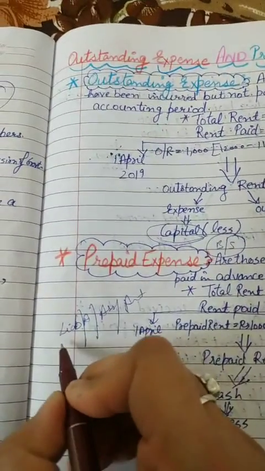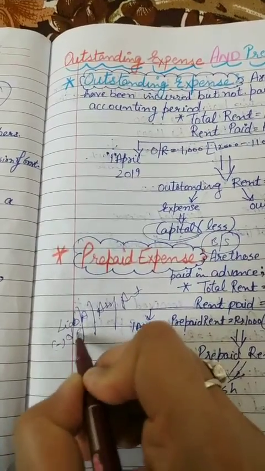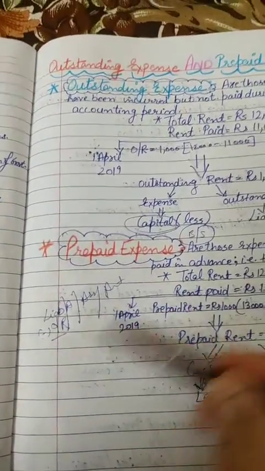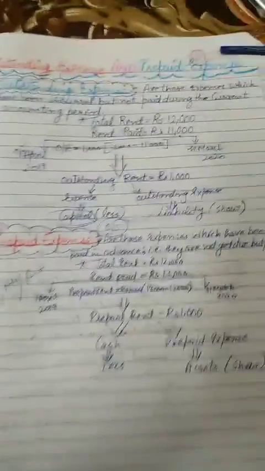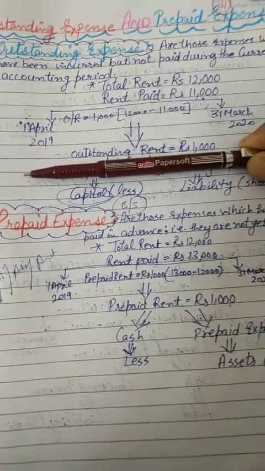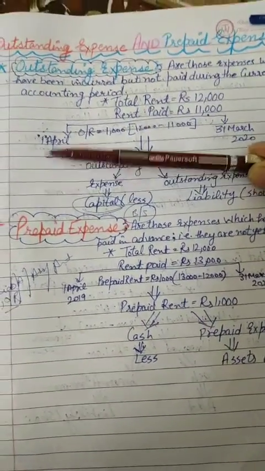We have to minus it from the liability side, outstanding rent. So no need to go further into this, because we are preparing only the accounting equation. Keep this much in your mind. Think how much you paid and how much is pending. That pending is known as outstanding expense.